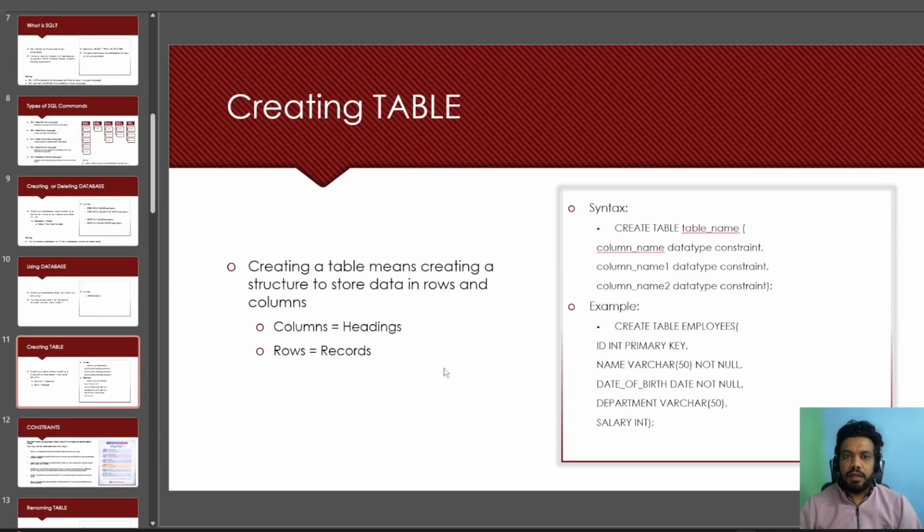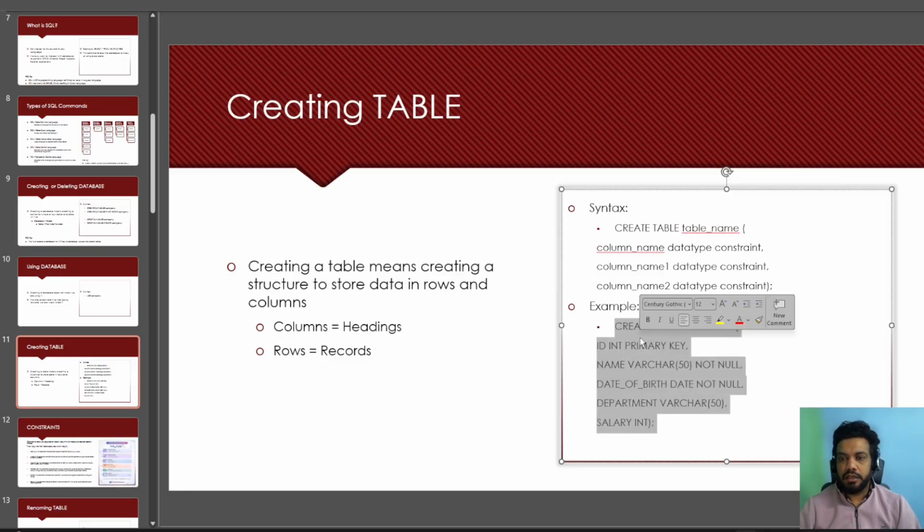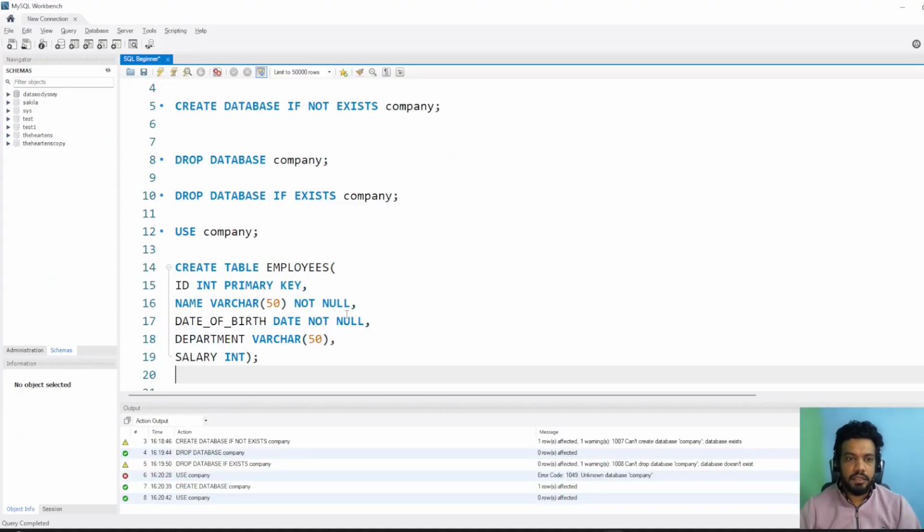So now let's create a table. Creating a table means creating a structure to store data in rows and columns, where columns are headings and rows are records. This is the syntax for how the table should be created, because we can't change it. It is just the SQL format, the SQL syntax. And this is the example I have given. So let me take the example and paste it here.